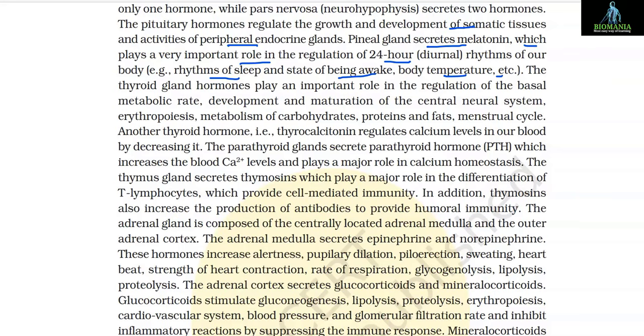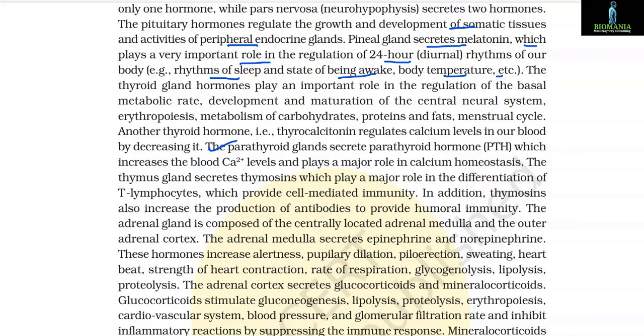The thyroid gland hormones play an important role in the regulation of the basal metabolic rate, development and maturation of the central nervous system, erythropoiesis, metabolism of carbohydrates, proteins and fats, menstrual cycle. Another thyroid hormone, that is thyrocalcitonin, regulates calcium levels in our blood by decreasing it.